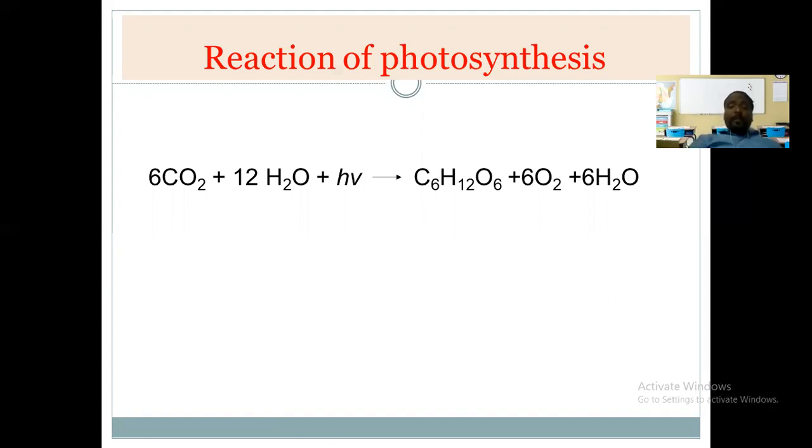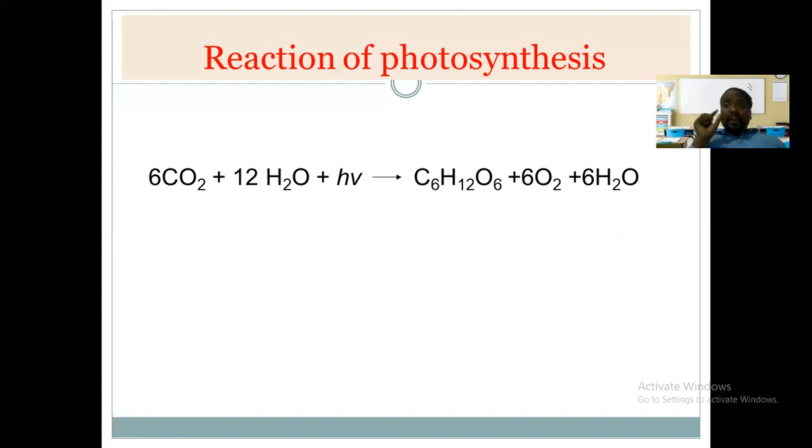This whole process is completed, very importantly, in the presence of sunlight and another molecule which is also required to complete this process. Without that molecule this process could not be completed. That molecule is called the chlorophyll molecule.